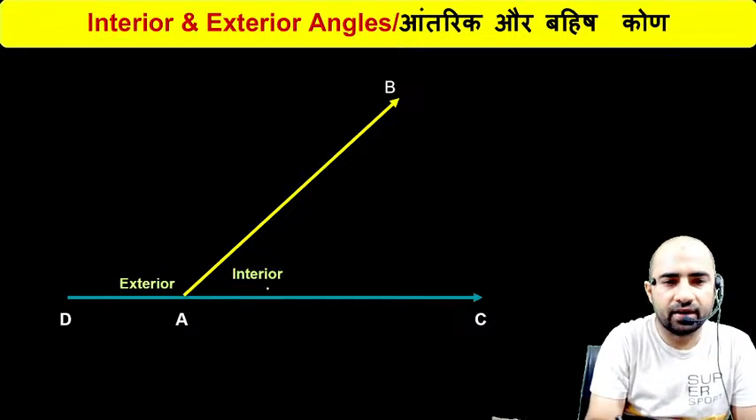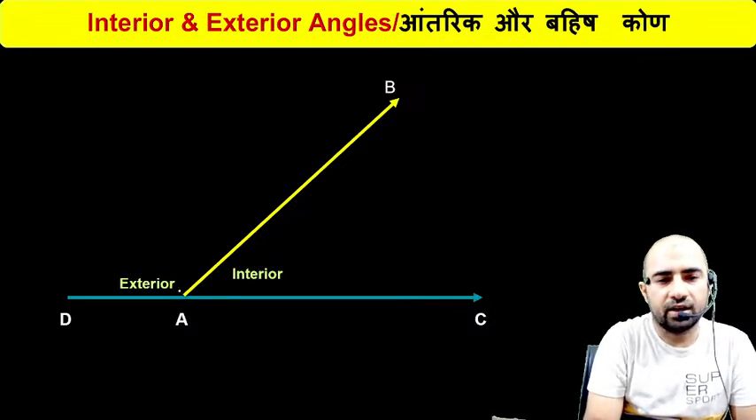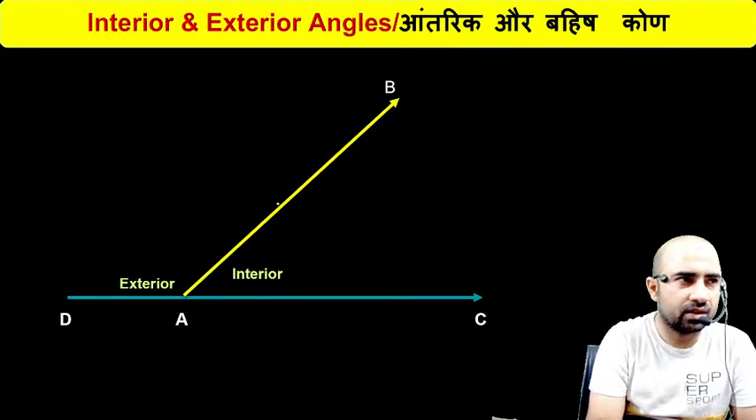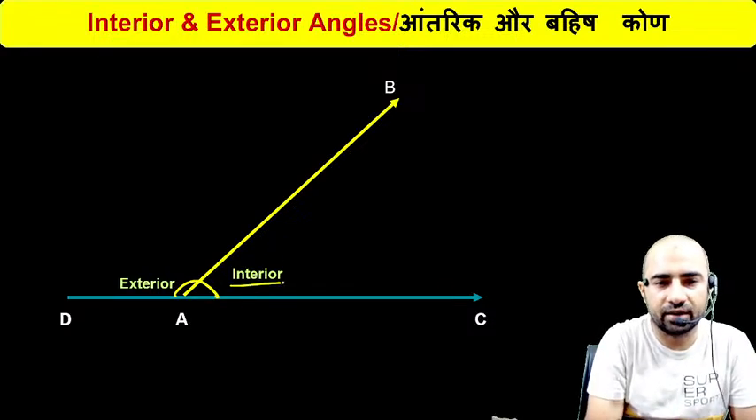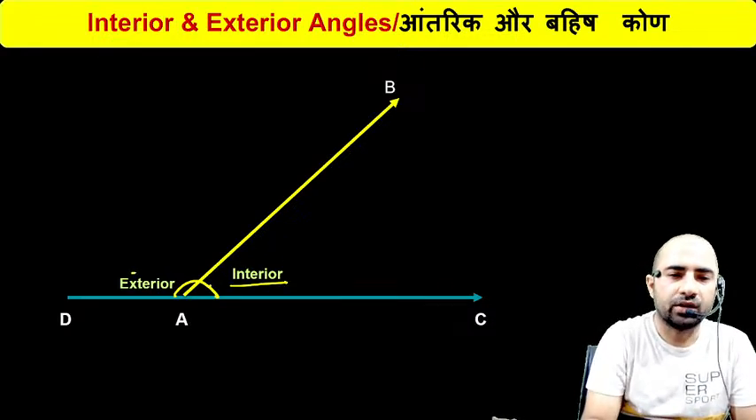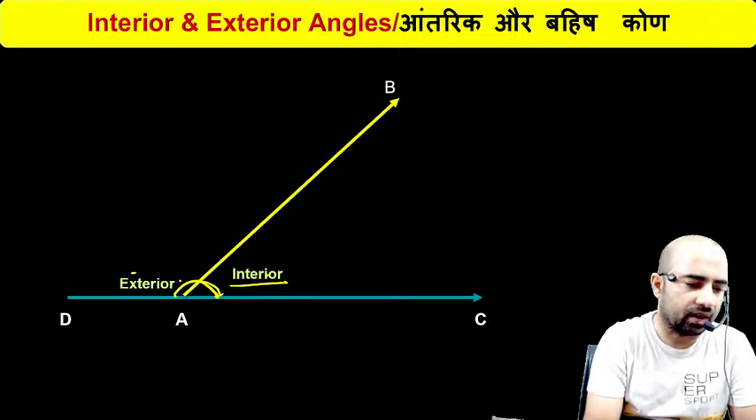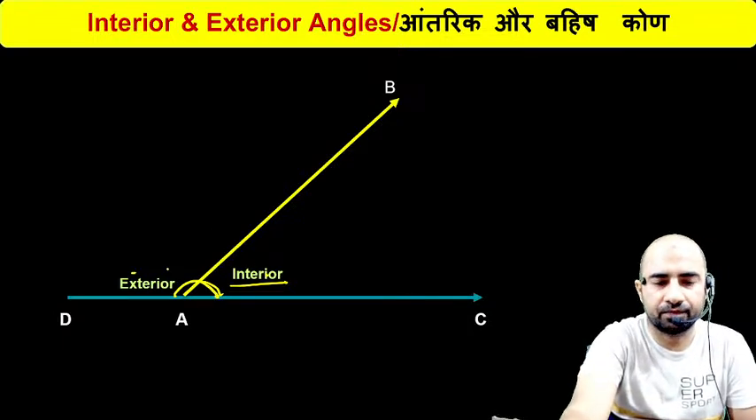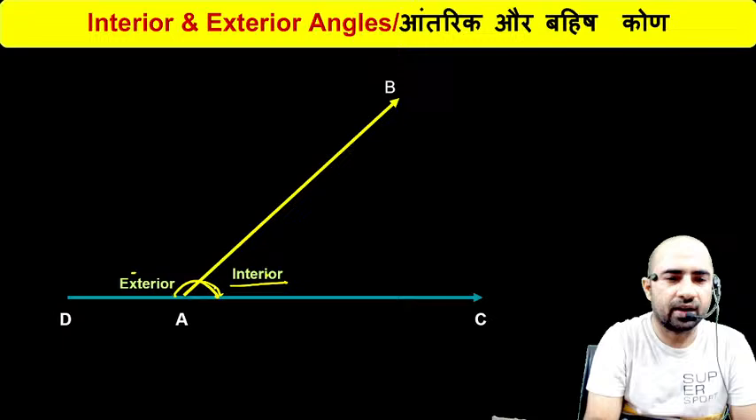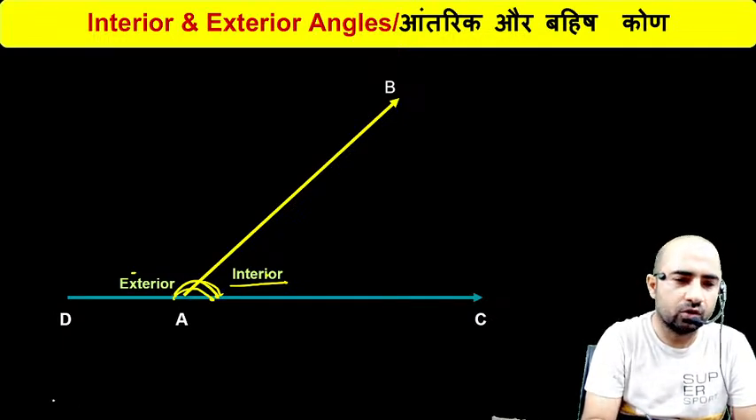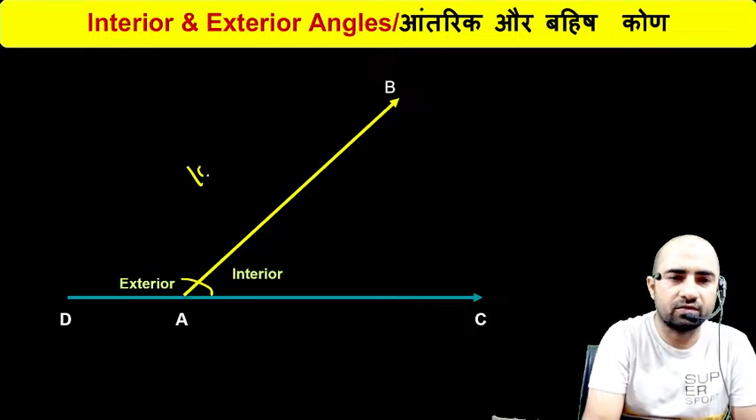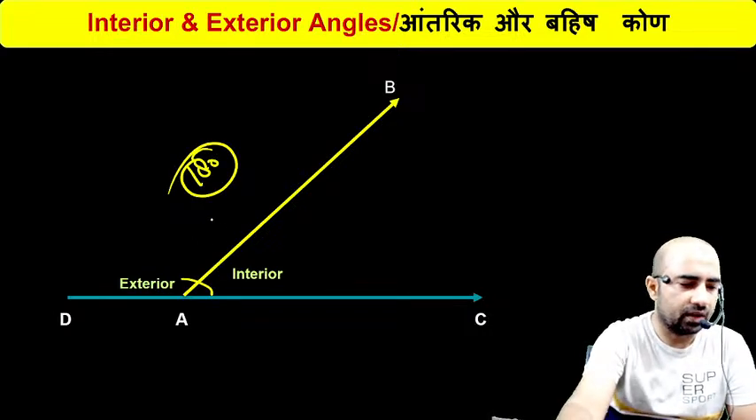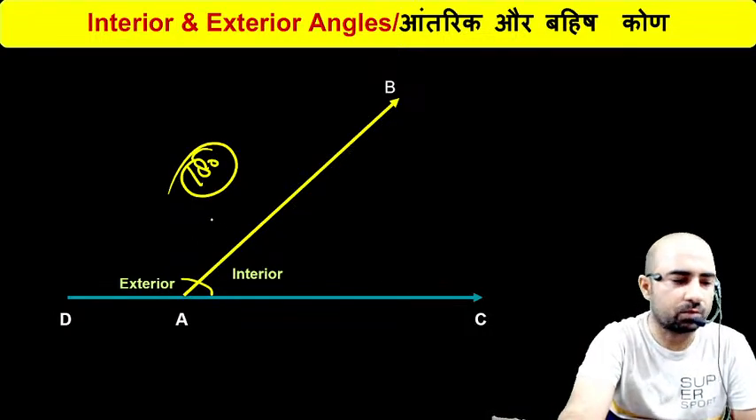So whenever you have a straight angle, and you divide it by an intersecting line, it will divide the angle into 2 parts. This is called the interior angle, and this is called the exterior angle. Interior angle is always smaller and exterior angle is always larger. Whenever you have corresponding interior and exterior angles, the sum of these 2 angles is always 180 degrees, but they must be corresponding angles.